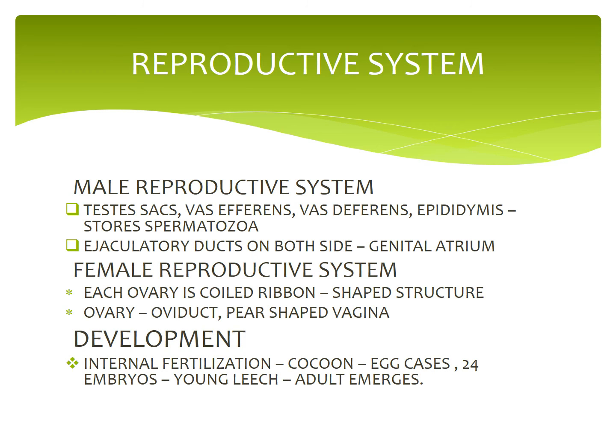From each ovary runs a short oviduct. The oviducts of the two sides are joined together to form a common oviduct. The common oviduct opens into the pear-shaped vagina, which lies mid-ventrally in the posterior part of the 11th segment.